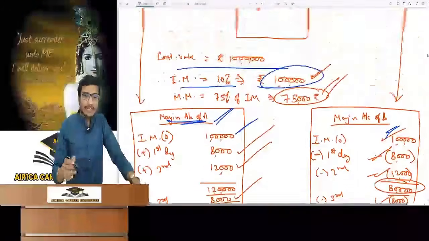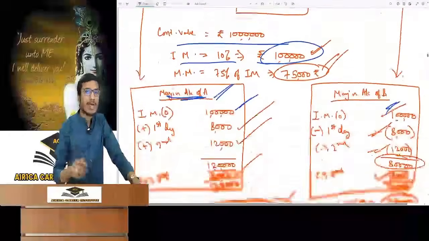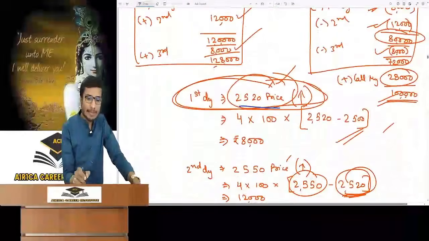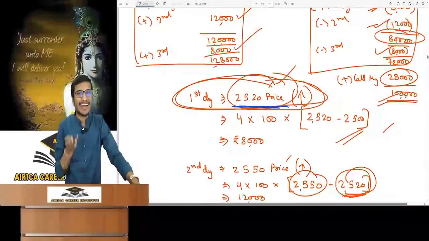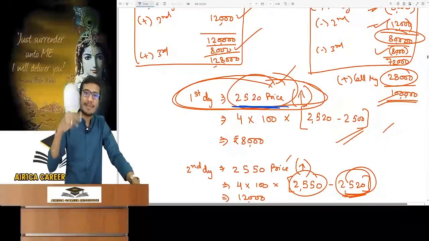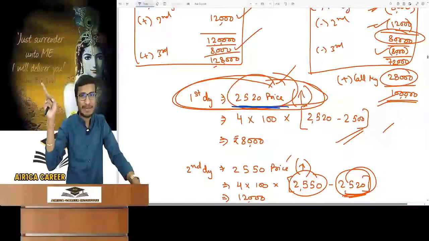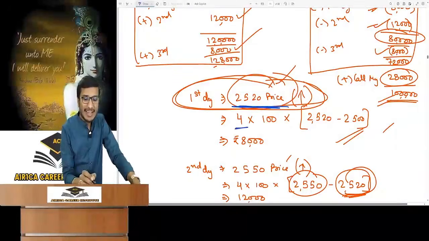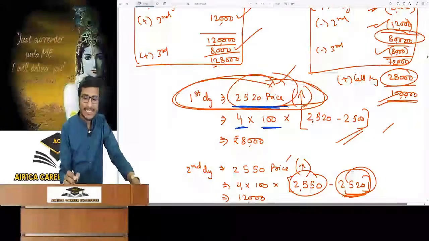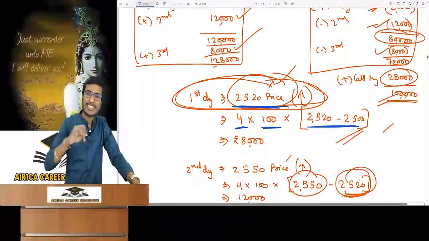The contract was done at a total price of rupees 2,500. Now, as it settles daily, the next day the price increased to 2520. Price increased. Mr. A gained because he did upside betting and Mr. B lost because he did downside betting. The gain is the number of contracts, lot size, and the difference between the initial price and today's price settlement.